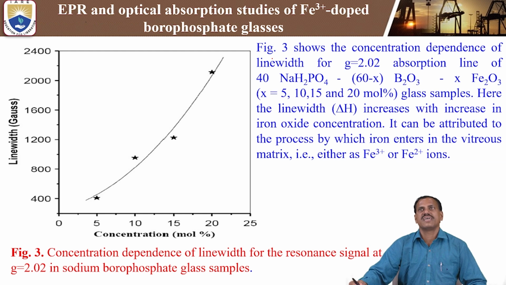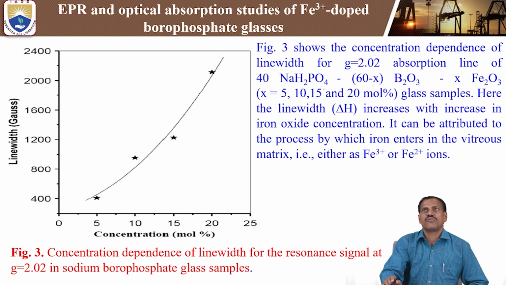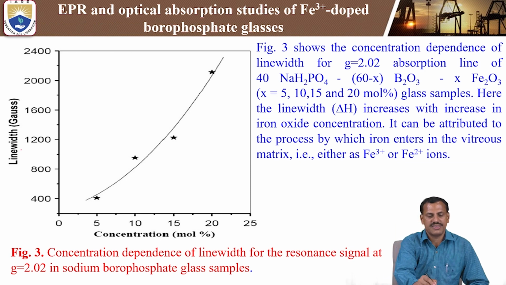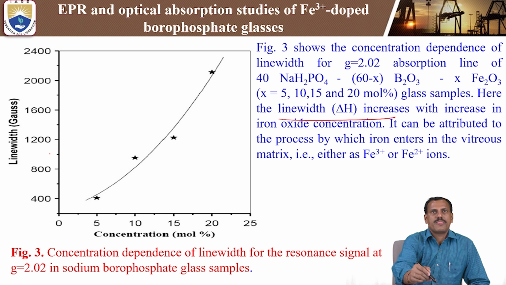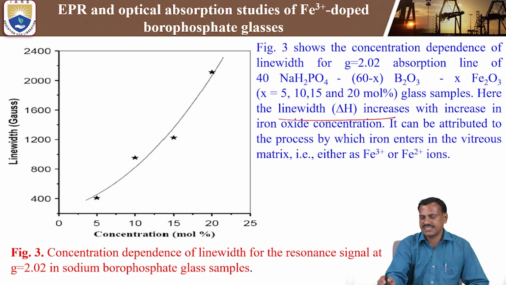Figure 3 shows the concentration dependence of line width for the g equal 2.02 absorption line of sodium borophosphate glasses with different concentrations. The line width, symbol delta X, increases with increasing iron oxide. While increasing the iron content, line width also linearly increases.